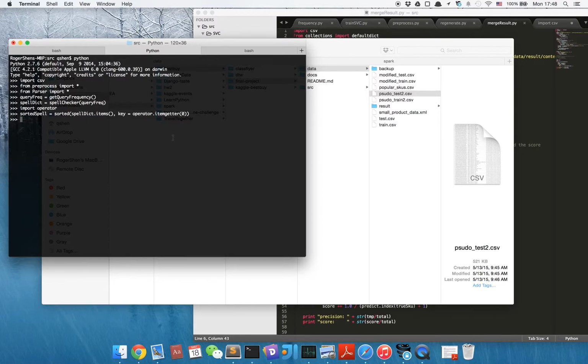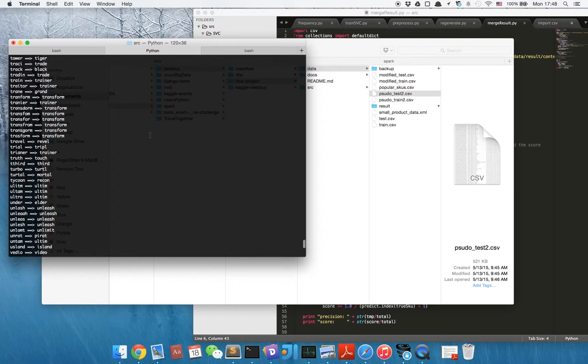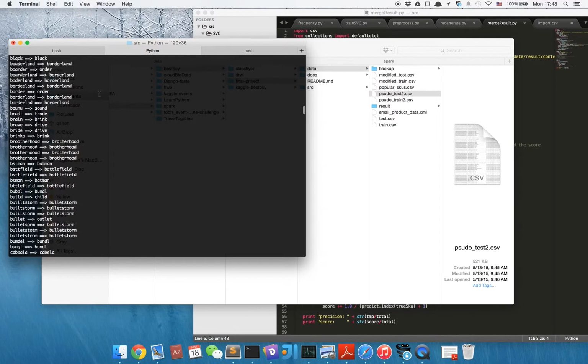I'll show you how many words will be transformed and how they are transformed. As we can see, these words are transformed into the correct form.